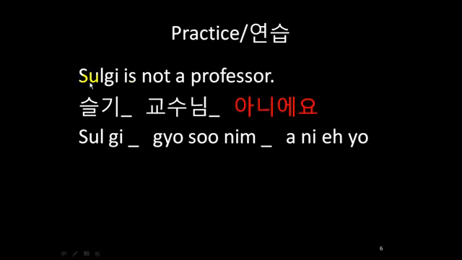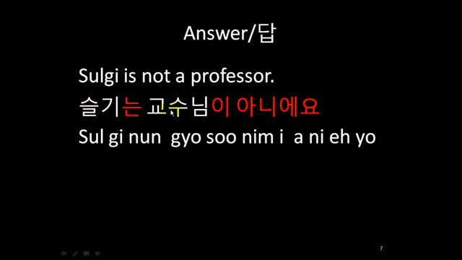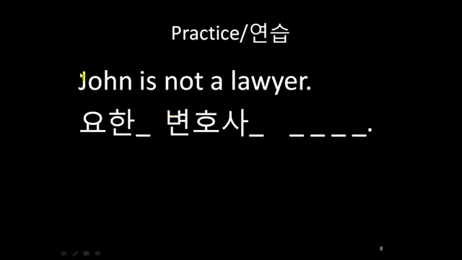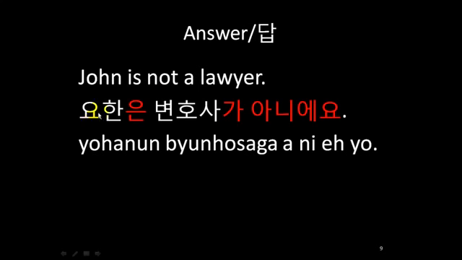So let's do another exercise. How would you say 슬기 is not a professor in Korean? The answer is 슬기는 교수님이 아니에요. So let's do another exercise. The sentence John is not a lawyer in Korean is what? The answer is 요한은 변호사가 아니에요. Notice that since 변호사 ends in a vowel, you use the subject marking particle 가 instead of 이.